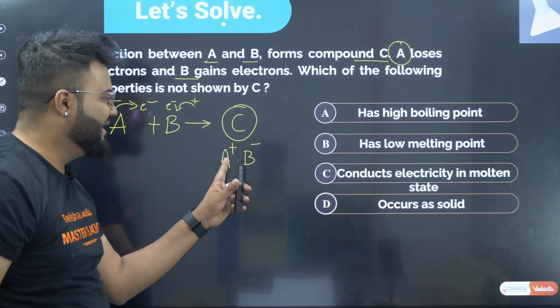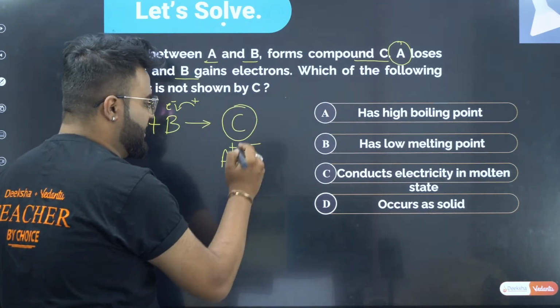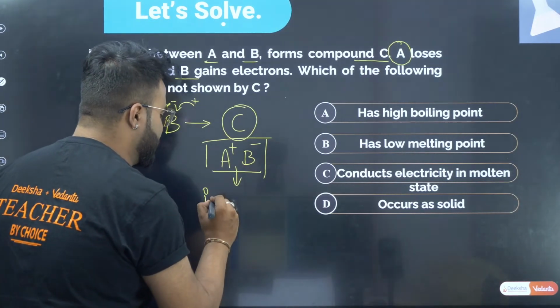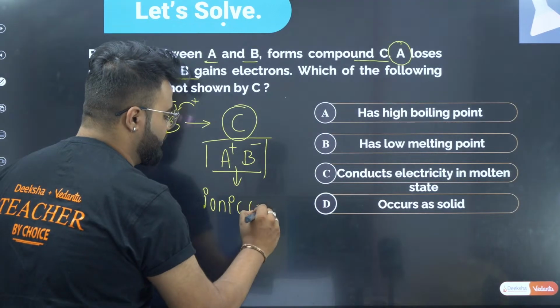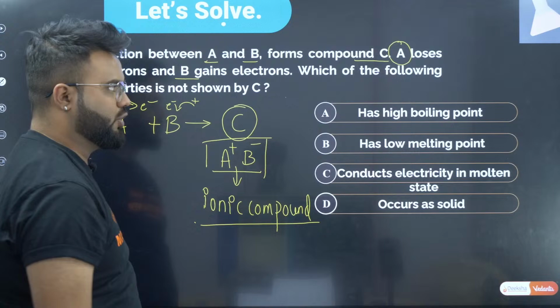Therefore, compound C is formed with this kind of bonding. We call it an ionic compound. Everyone agrees, right?